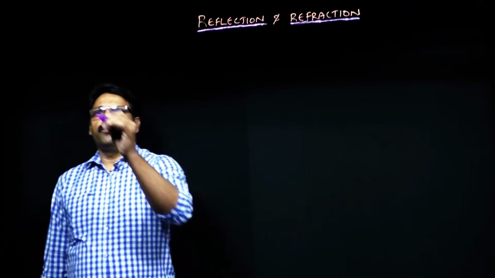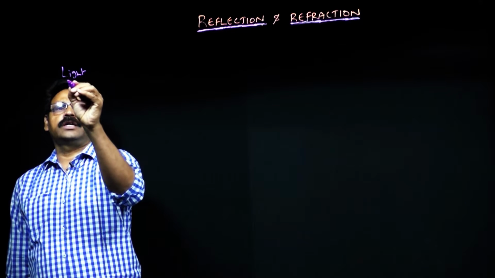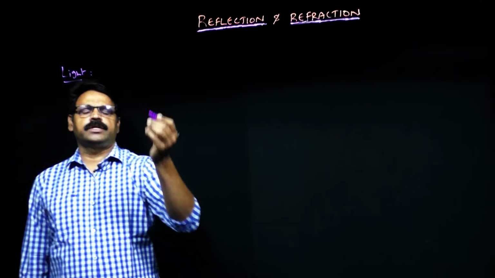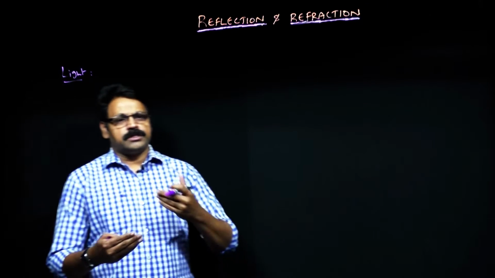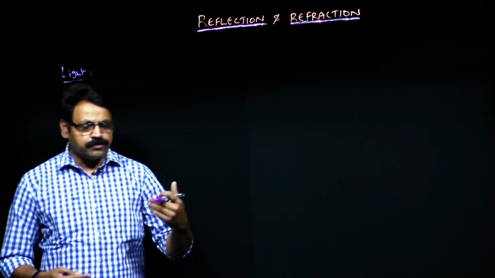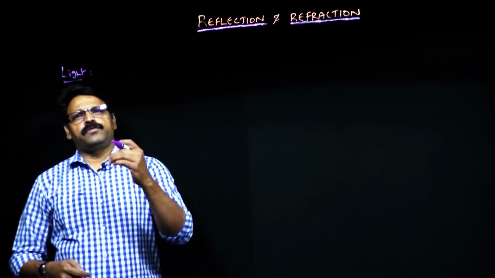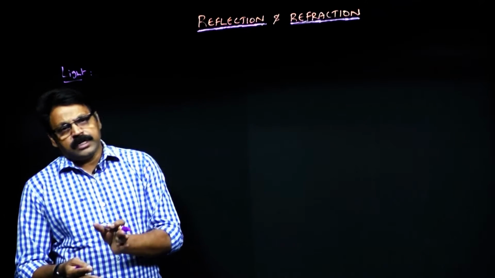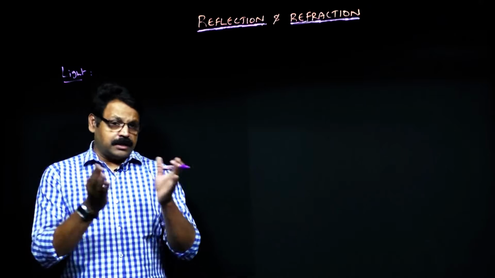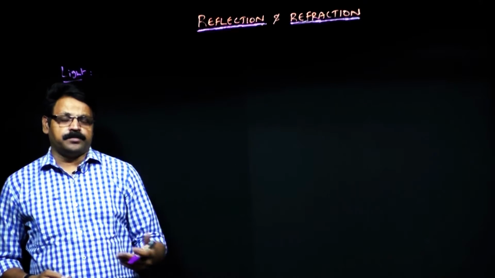First of all, what is light? So we have already seen the definition of light. So light is a form of energy. When it falls on the matter, then it gives a sense of perception to the eye, sense of vision to the eye. So it's a form of energy, we said. So whenever the light is falling on the matter, it will get heated up because light is an energy source, and also the pressures will vary.